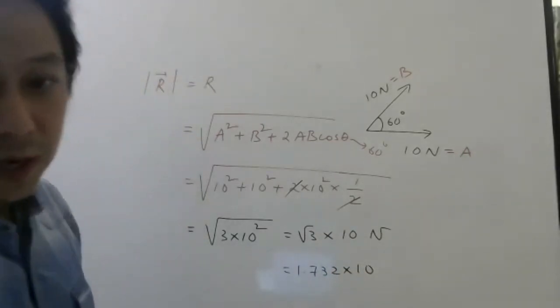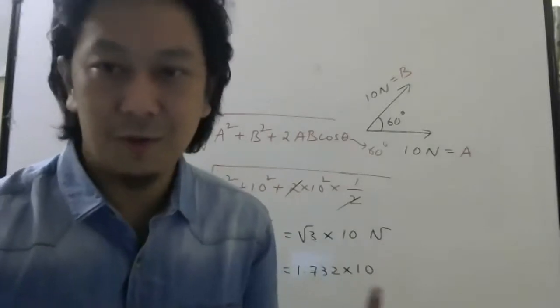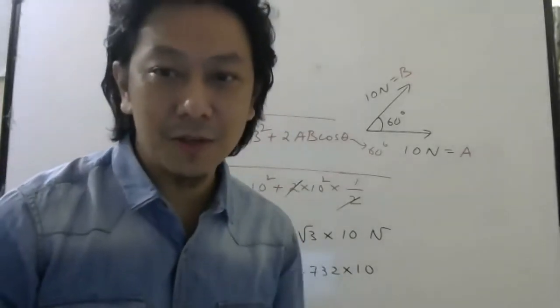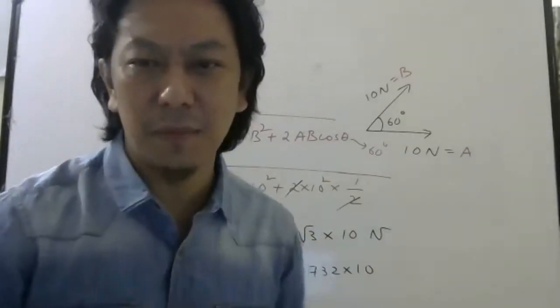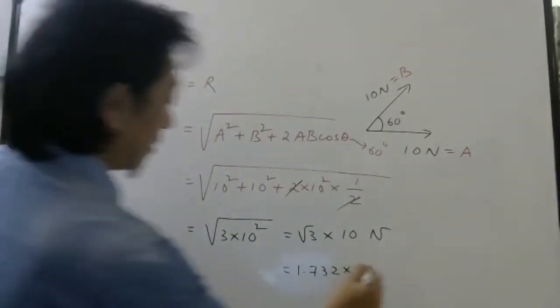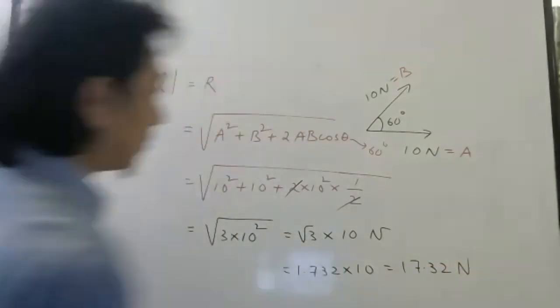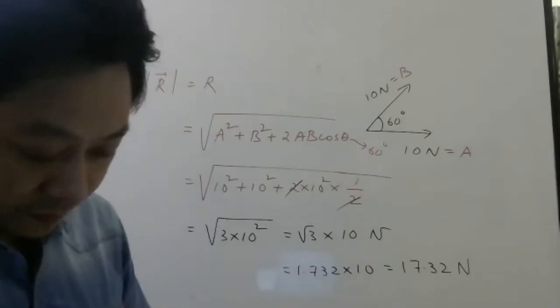Okay, try to memorize root 2, root 3, root 4, it will be easy. Root 5, root 6, root 7, root 8, root 9, root 10. Root 9 is also easy. Up to 10, try to memorize the root. It will be easier for MCQs. So answer is 17.32 Newton. So I was expecting everyone to do this very simple question.